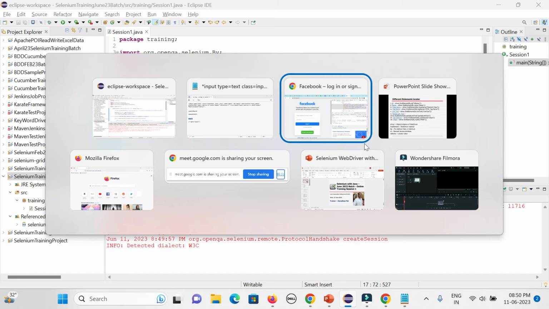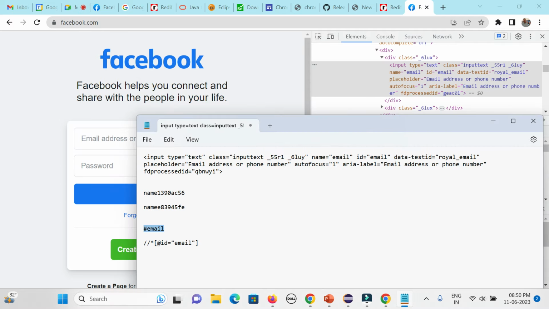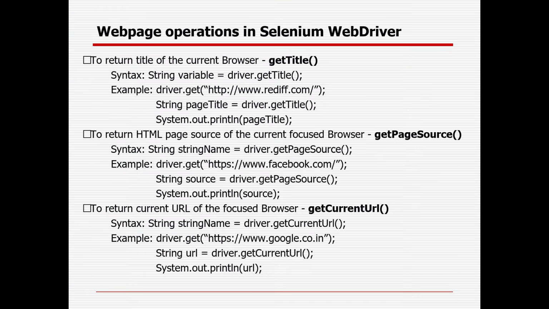This is the way, and I also told you about class name. In case there is a space, it will not work. Sometimes that might work in case it's unique, but in case a space is available, that will not work. So you can use the class also, as an element locator. So these are the primary 8 element locator techniques supported by Selenium. driver.find_element, then the element locator such as ID, and within the double quotes and the brackets you need to give the corresponding value.